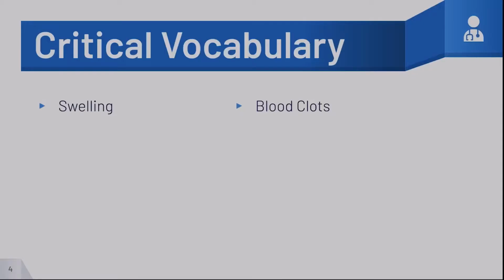Swelling. It happens when your small blood vessels leak fluid into nearby tissue. Doing so creates an excessive amount of fluid. Swelling occurs when the heart is diseased or the overworked left ventricle isn't able to pump out enough of the blood that it receives from your lungs. A blood clot is a clump of blood that has changed from a liquid to a gel-like semi-solid state. A blood clot in your heart causes a heart attack.